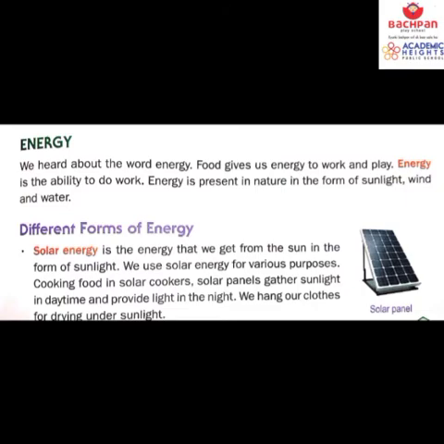आपको पता है कौन से purposes के लिए? Even in the solar cookers are there. You can cook food in a solar cooker. Even some solar panels are there that are helpful in providing the electricity, in generating electricity. See, what do the solar panels do? The solar panels gather the sunlight in the daytime and they provide the light in the night.